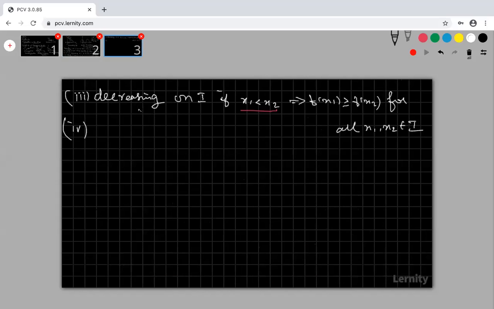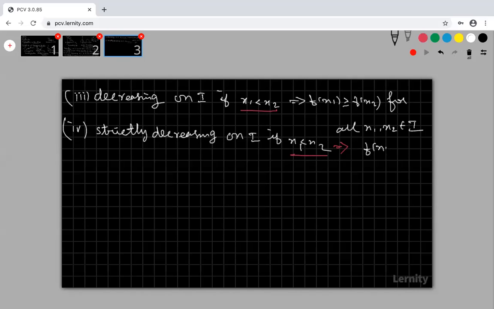Right. Now come to the third one. Decreasing on I if x1 less than x2 implies f of x1 greater than or equal to f of x2 for all x1, x2 belongs to I. Now come to strictly decreasing. What is strictly decreasing? Strictly decreasing on I, if my x1 is less than x2, which implies my f of x1 is strictly greater than f of x2 for all x1, x2 belongs to I.